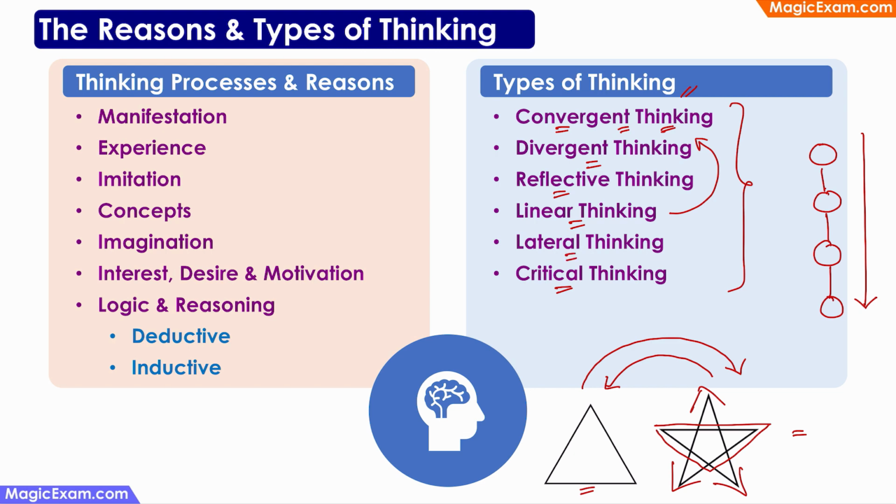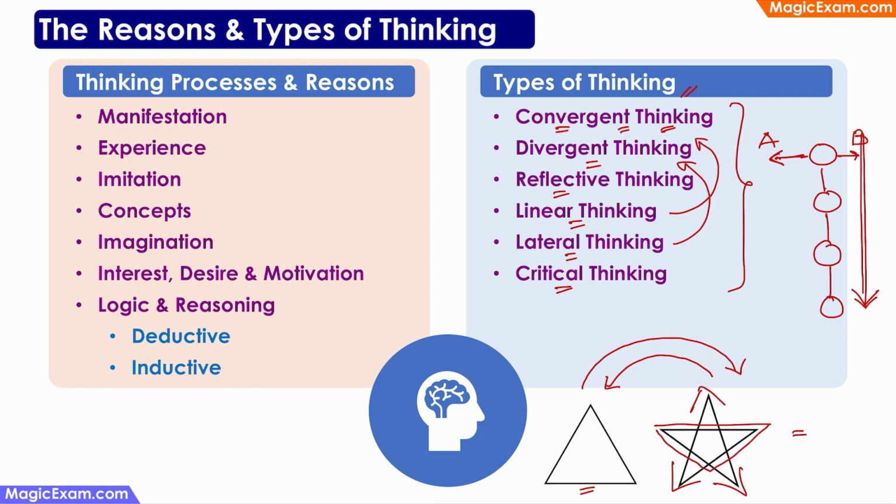Whereas lateral thinking means, like when you gave them this star and asked them to calculate the area of the star, and you did not give them any formula for this, they were forced to think about other ways. They were forced to think laterally because they did not have a series of steps that they could follow. They could not think in a linear manner. So they were forced to think laterally and see if there is an option A or option B or option C, using which they can arrive at an answer for this problem. So lateral thinking is very similar to divergent thinking.